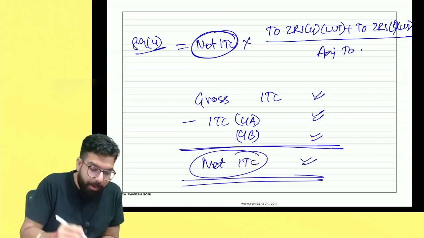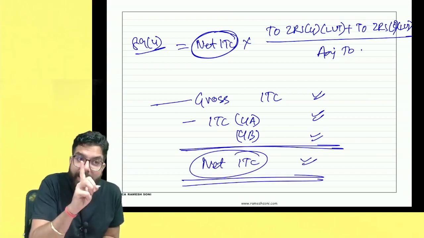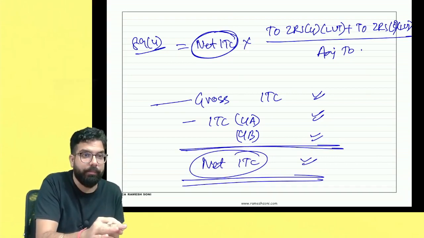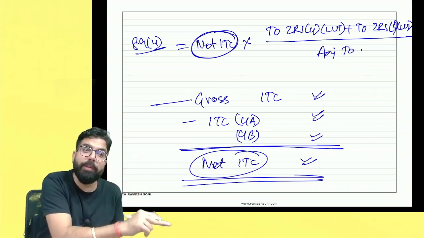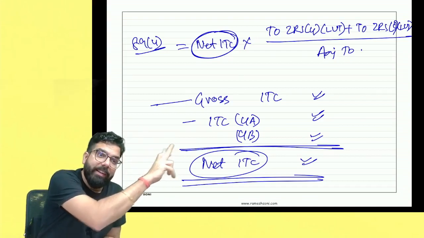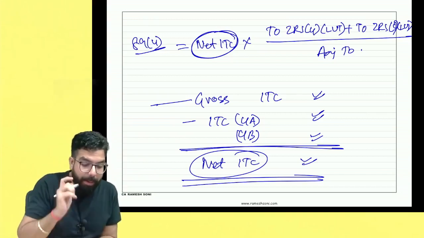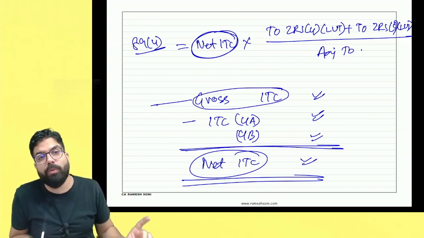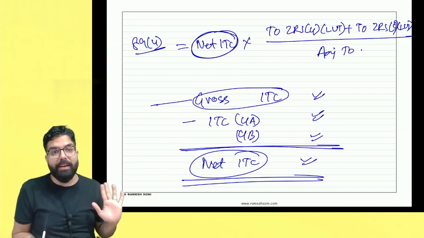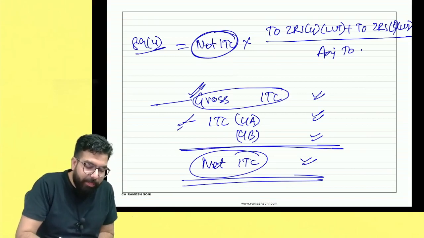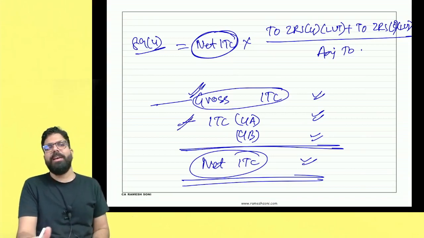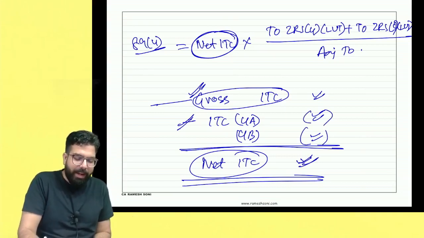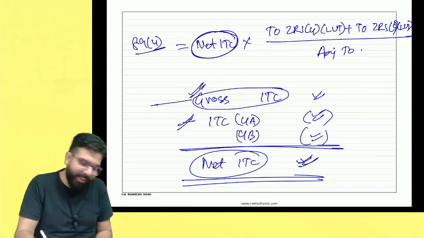Done, everyone? Remember, in your gross ITC, you never take input tax credit of the domestic supplies which are exempt supplies. But if those supplies are exempt supplies, but if you have exported them, then that ITC will be allowed. Remember, in gross ITC never take ITC relating to domestic supplies which are exempt supplies. Okay, everyone? So gross ITC minus ITC relating to which refund is claimed under 89.4A and 89.4B, that has to be deducted, and the remaining amount is known as net ITC. Okay, sir? Point is clear?